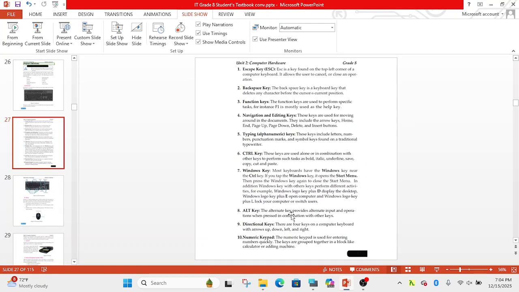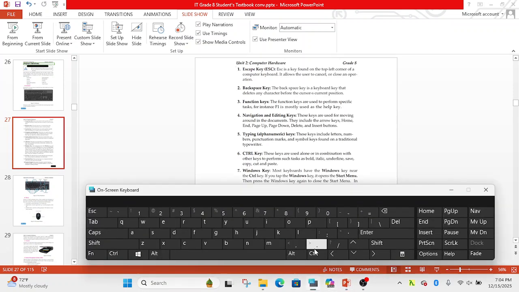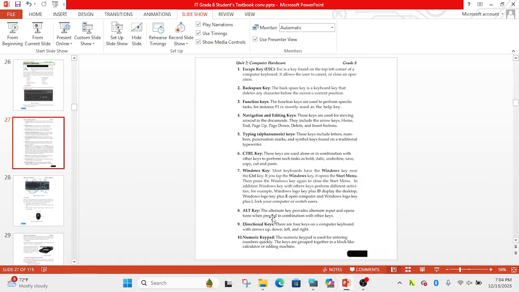The other keys are the Alt key on the keyboard, on the left and the right. You can combine Control also, and Shift also on the left and right. They are special keys. You can combine Control, Alt, Shift with other keys, with letters or numbers or function keys, to perform additional tasks.